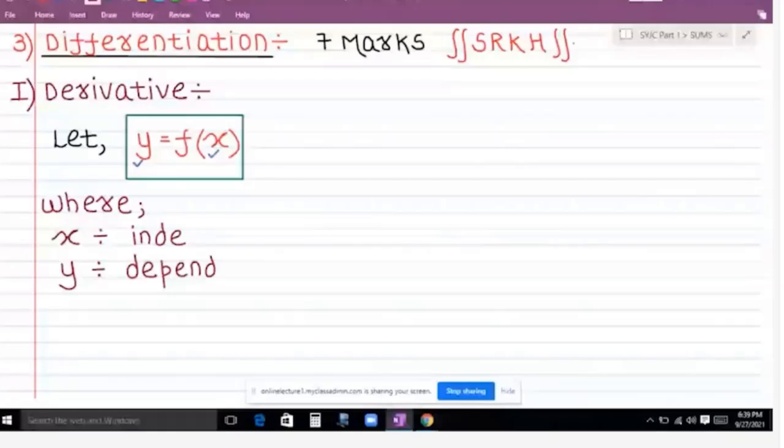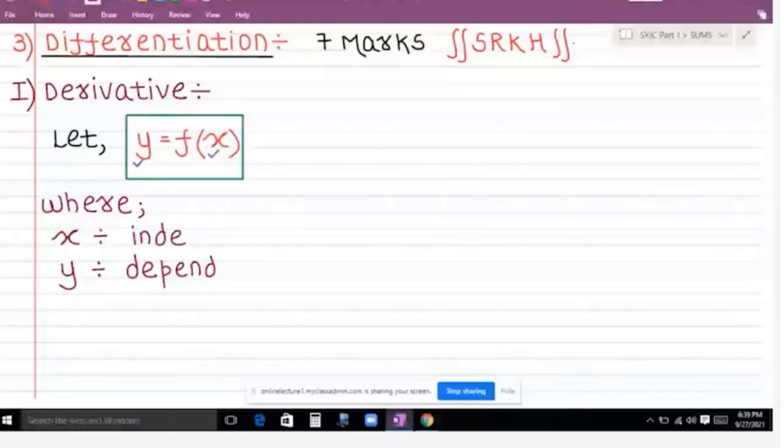Can y take any value of its own choice? Since y is a variable which has been expressed in terms of x, madam, y can never take any value of its own choice. y is a variable which will depend upon the values of x.